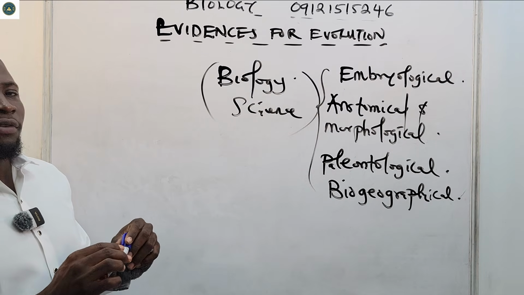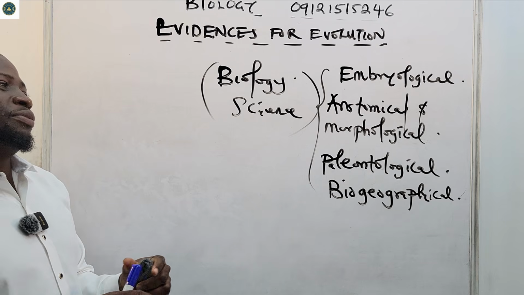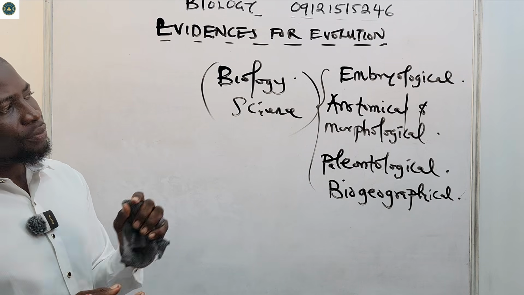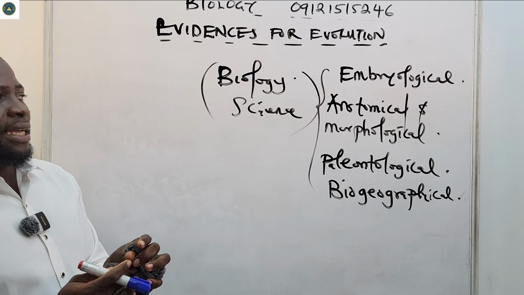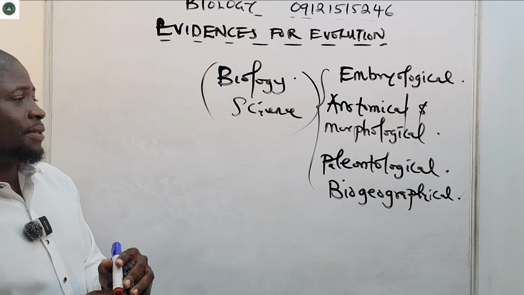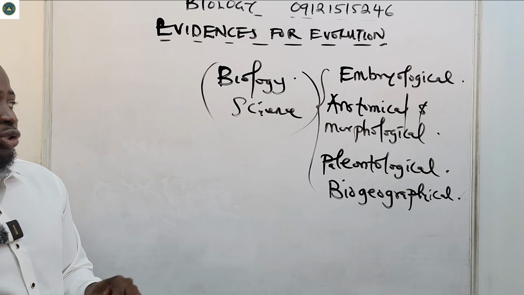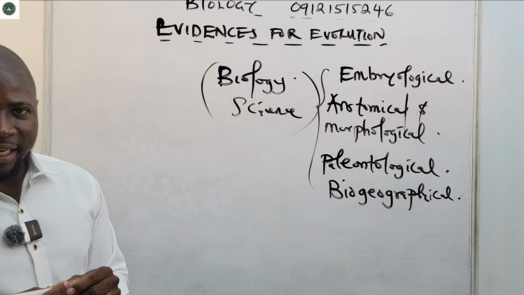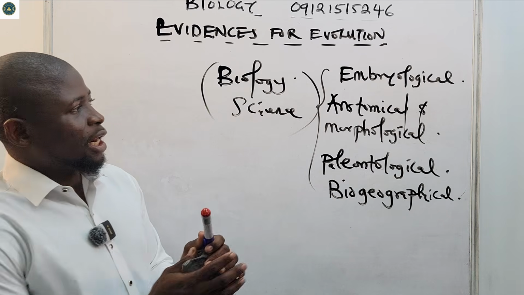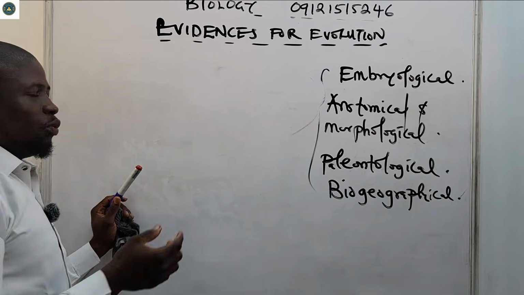If you know all of these 4, there's no question that will be asked of you on the evidence of evolution that you will not be able to answer. So number 1, the embryological evidence. Number 2, the anatomical and morphological evidence. Number 3, the paleontological evidence. And number 4, the biogeographical evidence. So let's begin with the embryological evidence, number 1.